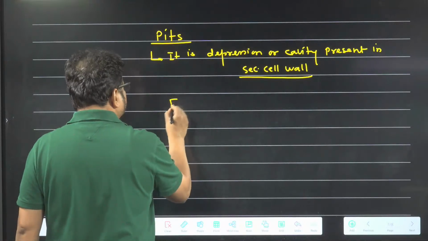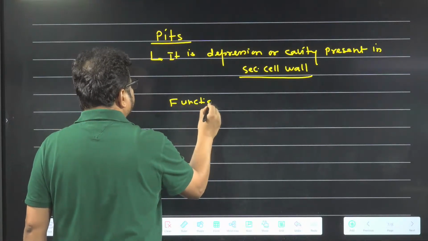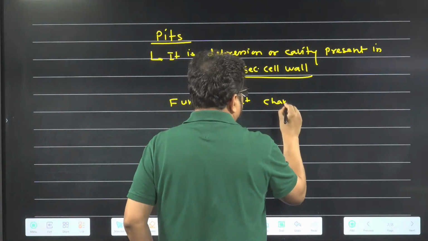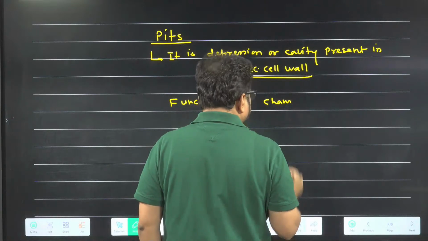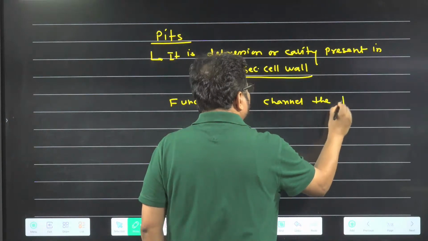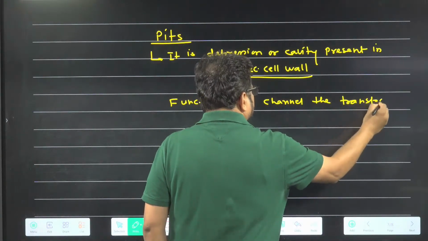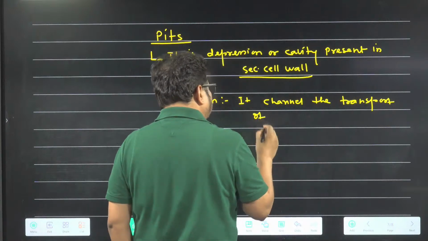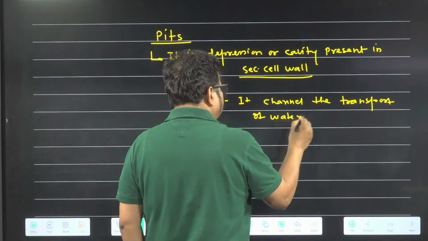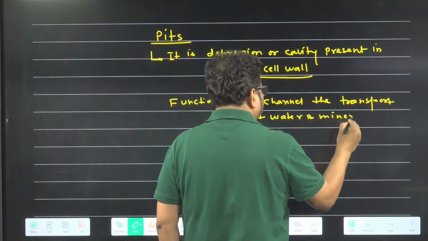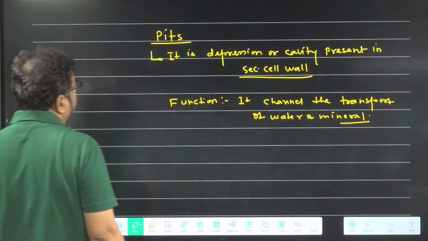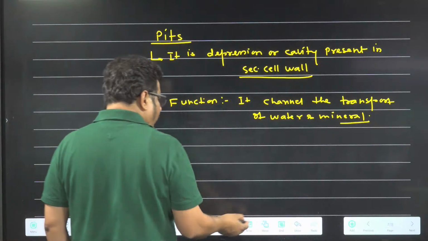What are pits doing? Function of the pits: it channels the transport of water and mineral. That is the pits. Now I am drawing a structure of a pit.